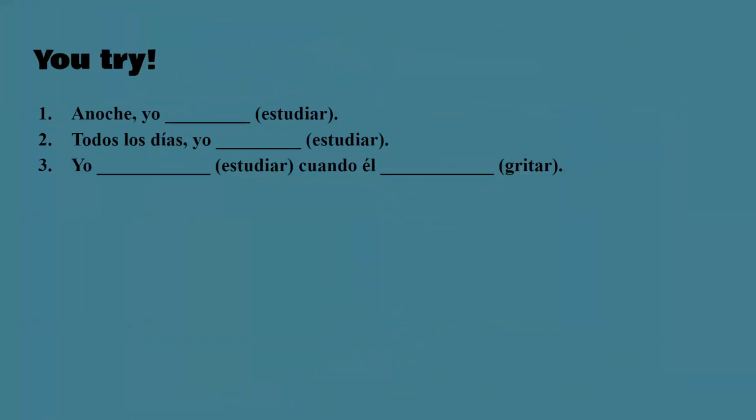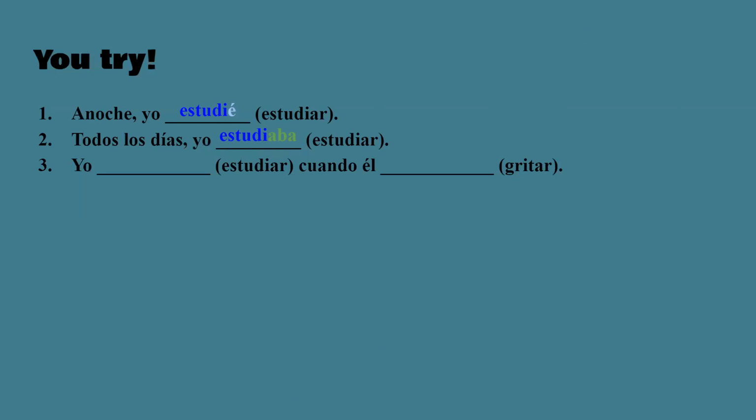All right, let's see. Anoche, yo, what did I do? Okay. So anoche is a specific time, last night. So we use preterite: estudié. Now this one, todos los días, that means every day. Well, that's not a specific time. That's something you did over and over, and it's something you used to do. Every day I would study.